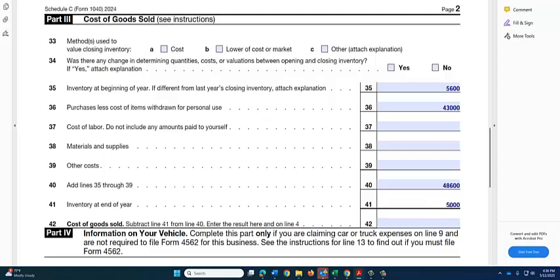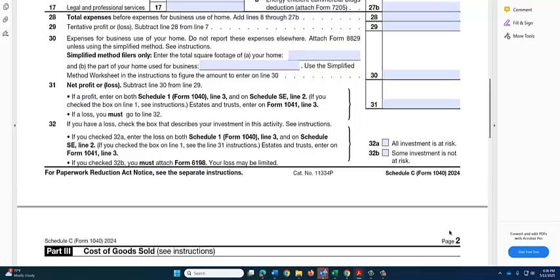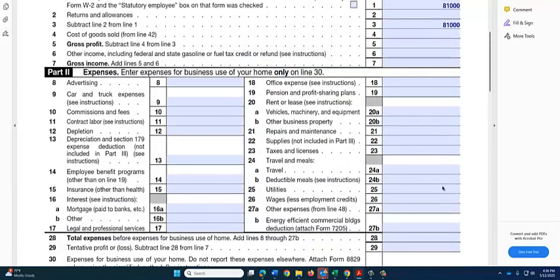So $5,000 was the ending inventory. So the difference was sold, and that will be the cost of goods sold. So we're going to take and move this figure, the $43,600, back over here to line 4, the cost of goods sold.